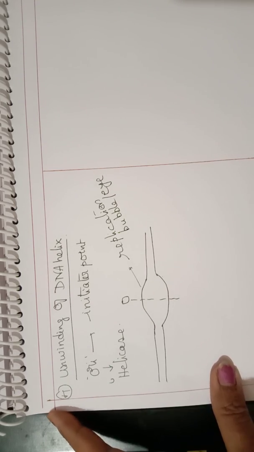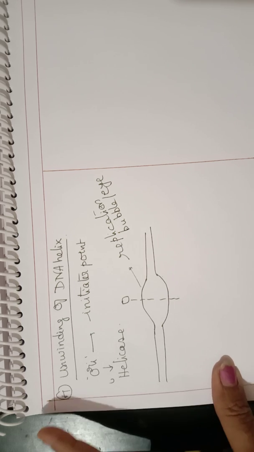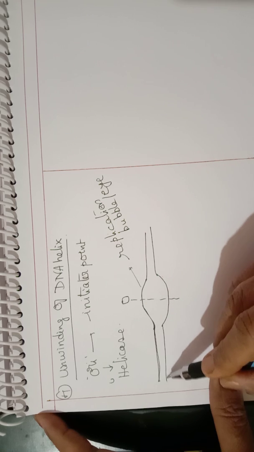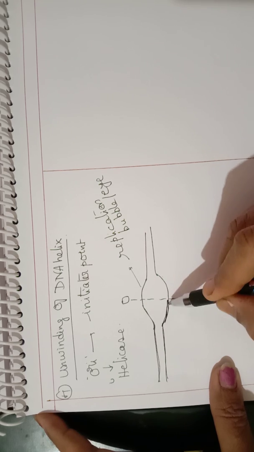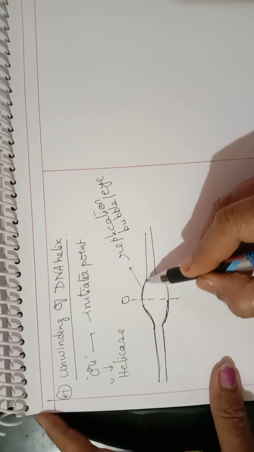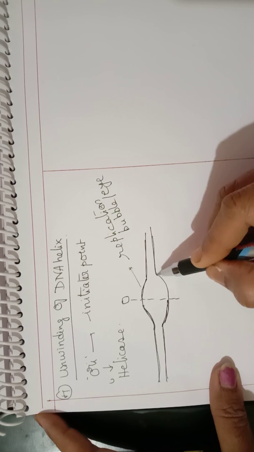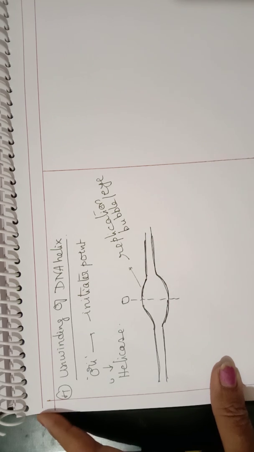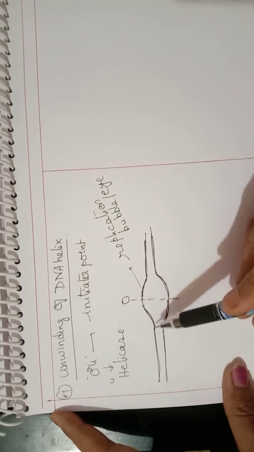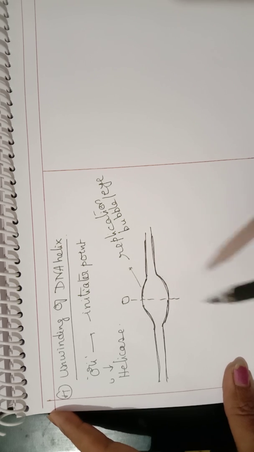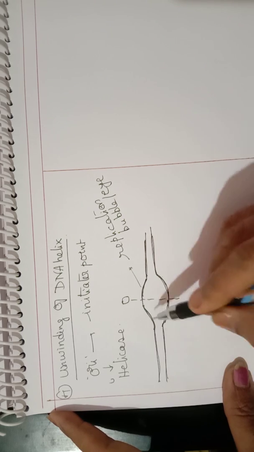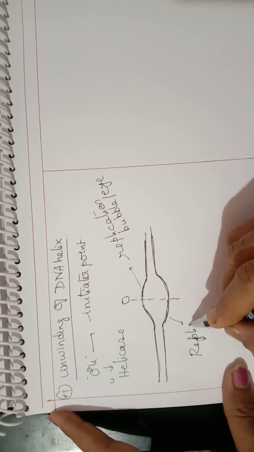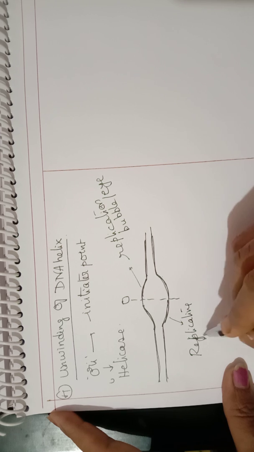This is the origin of replication. And these Y-shaped structures, this is one and this is another. Depending upon the direction of replication, they help in formation of the new strand. This Y-shaped structure is called a replicating fork.